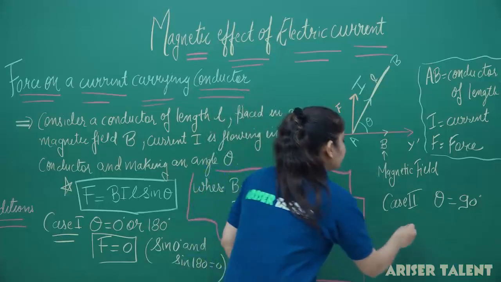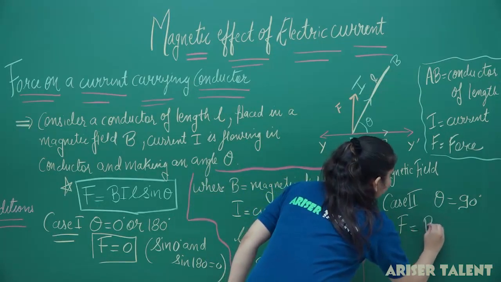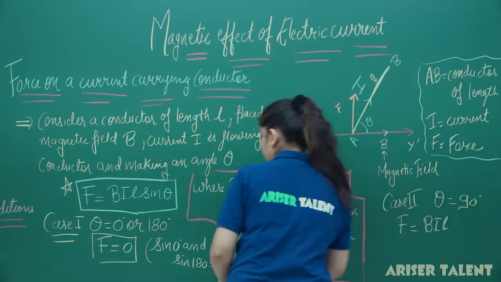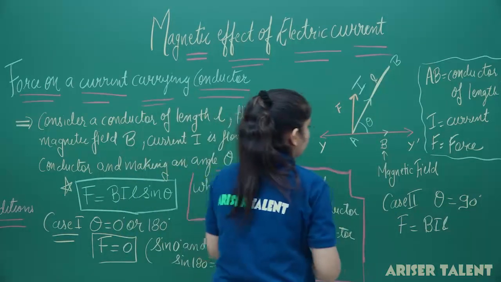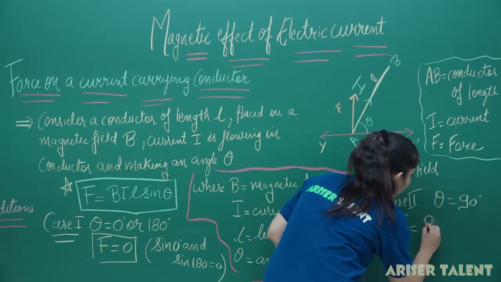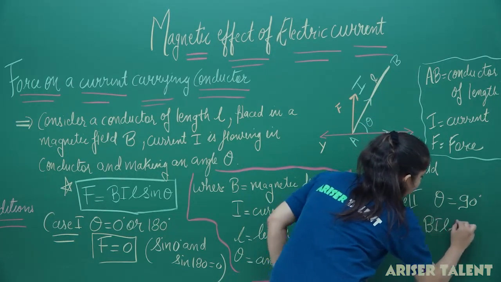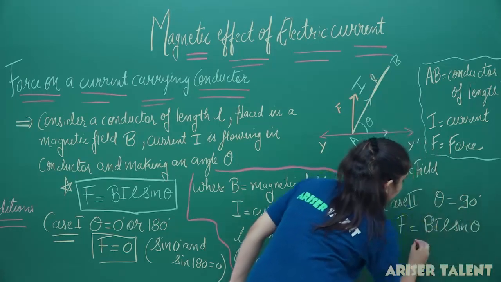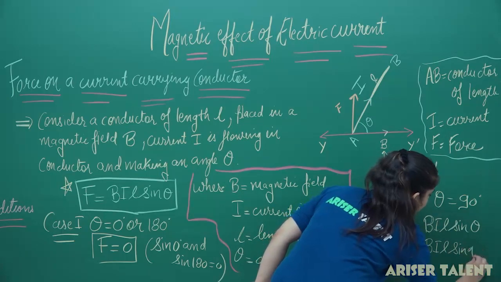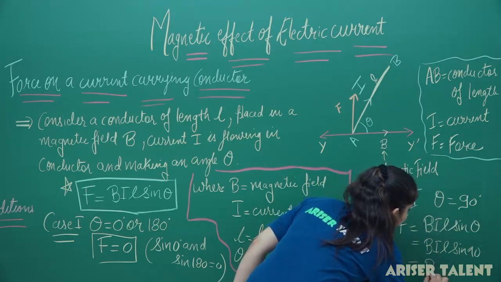So what will be the formula here? The formula is F equal to BIL sin theta. It will be equal to BIL sin 90, and the force comes out to be BIL.